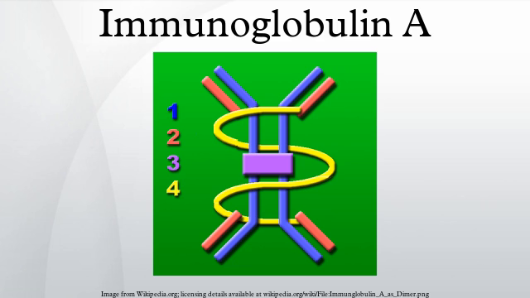Transport. Polymeric IgA is produced by plasma cells in the lamina propria adjacent to mucosal surfaces. It binds to the polymeric immunoglobulin receptor on the basolateral surface of epithelial cells, and is taken up into the cell via endocytosis. The receptor IgA complex passes through the cellular compartments before being secreted on the luminal surface of the epithelial cells, still attached to the receptor.